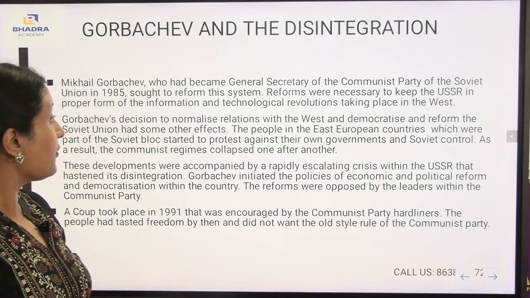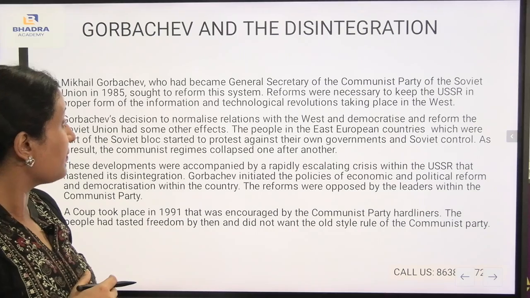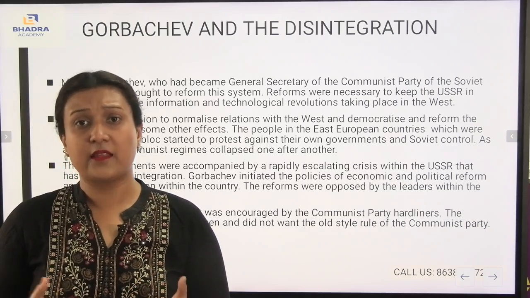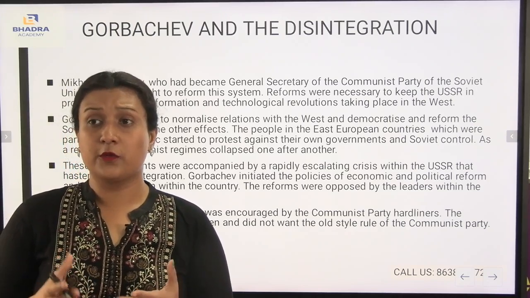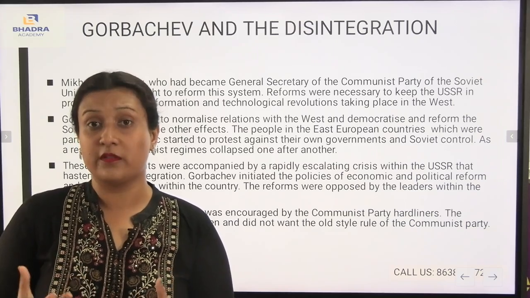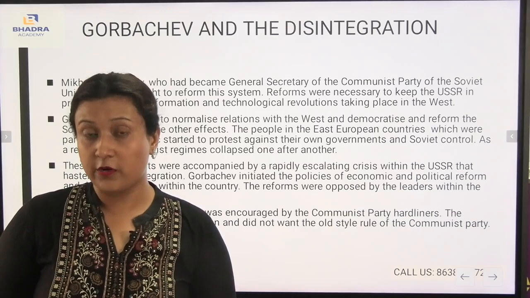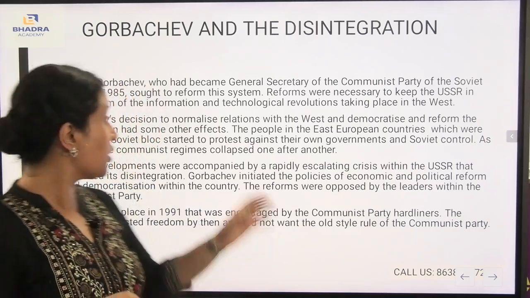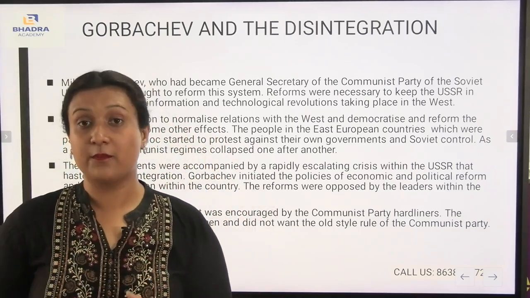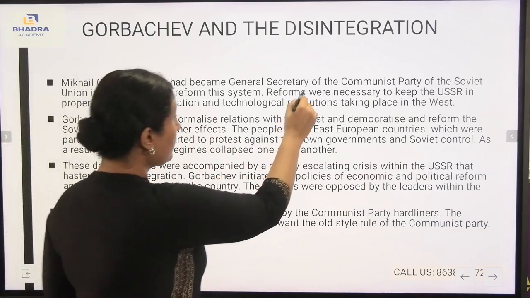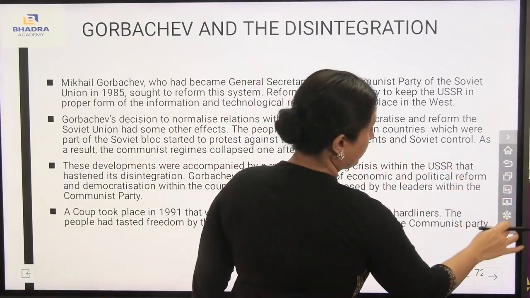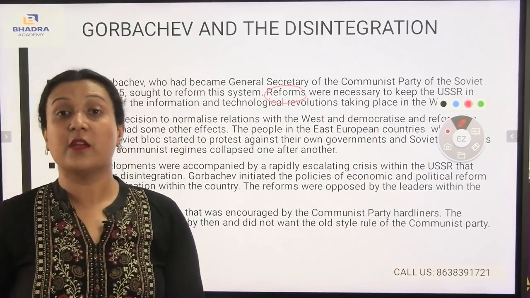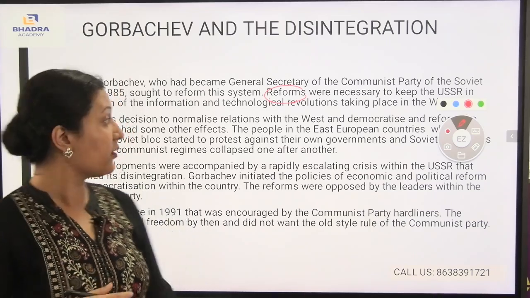Reforms were necessary to keep the USSR in proper form. According to Michael Gorbachev, it was very important to modify the laws and bring reforms into one's own country so that there could be improvement, and to keep proper form of information as well as the technological revolution taking place in the West. Those reforms were considered necessary so that the USSR could keep up in terms of technology and improvement.